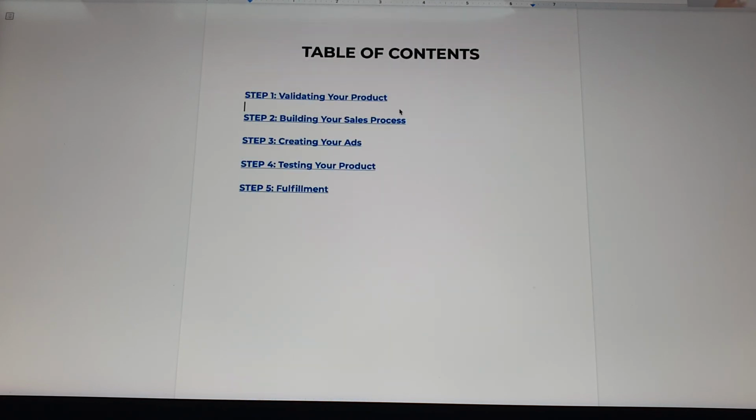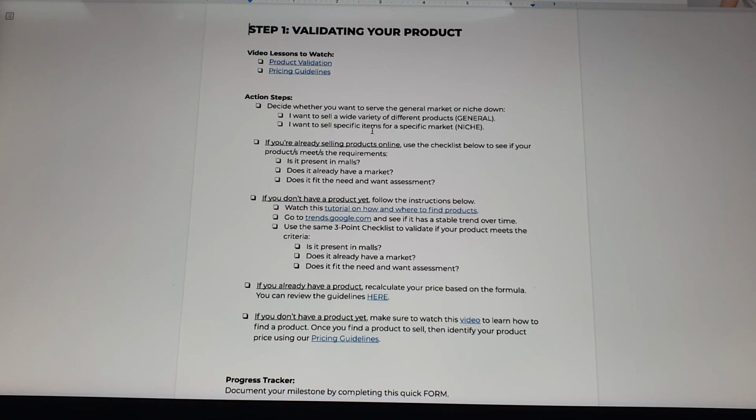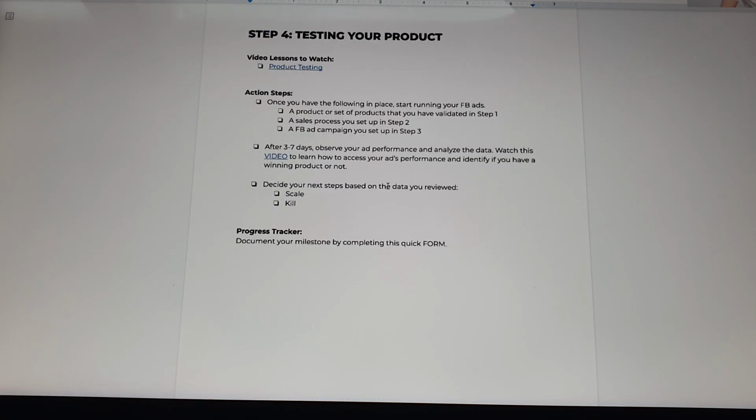Okay? So again, below this video, you're gonna see a PDF. Download this PDF, store it because this will be your manual, okay, this will be your guide, this will be your map to implementing the lessons here in Media, especially in the e-commerce industry. So may feature kasi when you click on this link, kasi links ito guys, mapupunta ka sa specific na, for example, when I click this one, okay, mapupunta ako agad sa step number 1, which is validating your product. Okay? If I click naman testing your product, ay pupunta ako straight to testing your product.